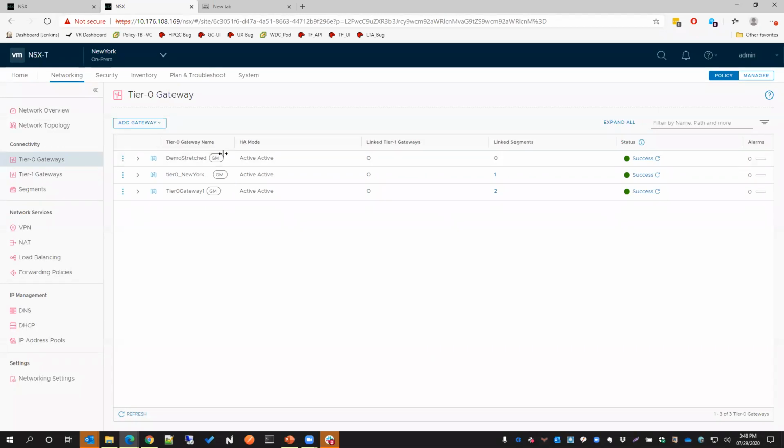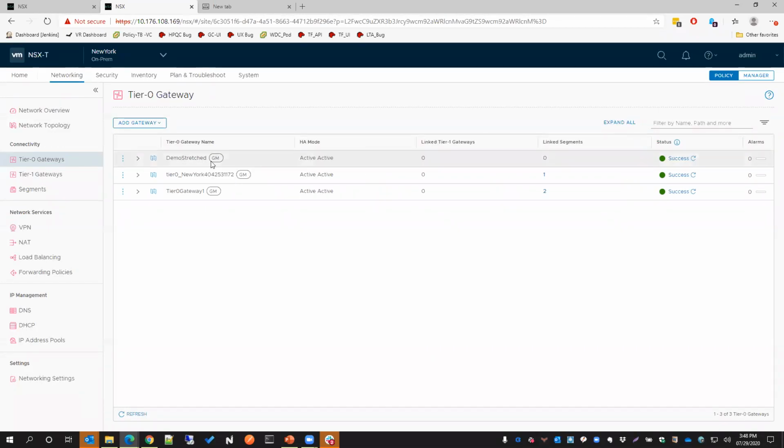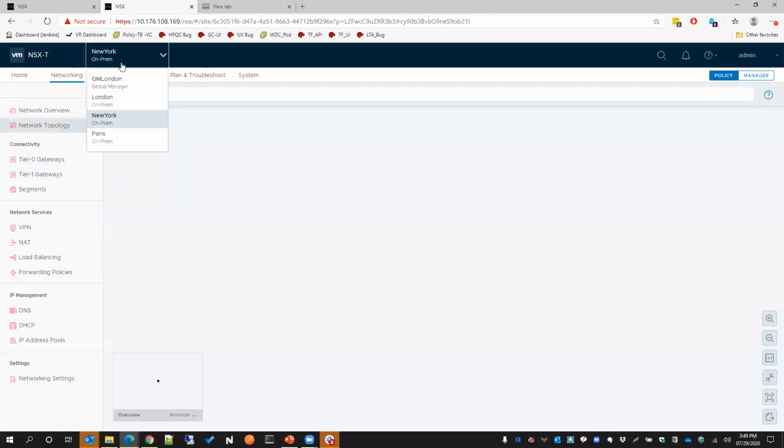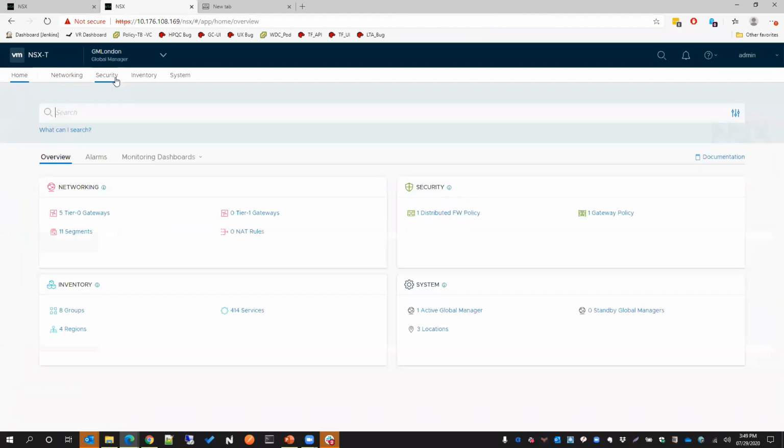Yes, everything from global manager. The demo stretch that we just created, the tier 0, which is specific to this site, and another tier which is stretched across all the 3 sites. So there's a lot of configuration that we can do, and we can see the topology and everything. But for right now, I'll move ahead with our discussion.